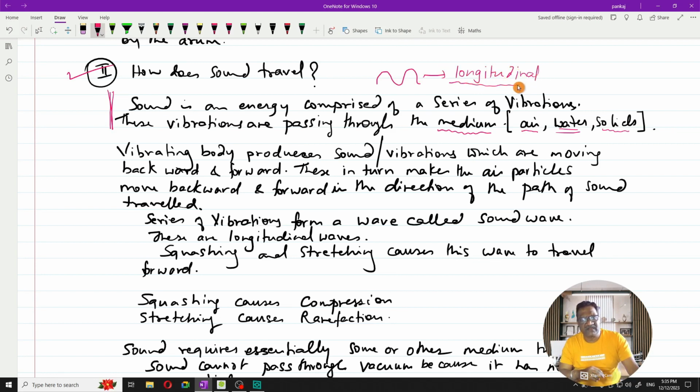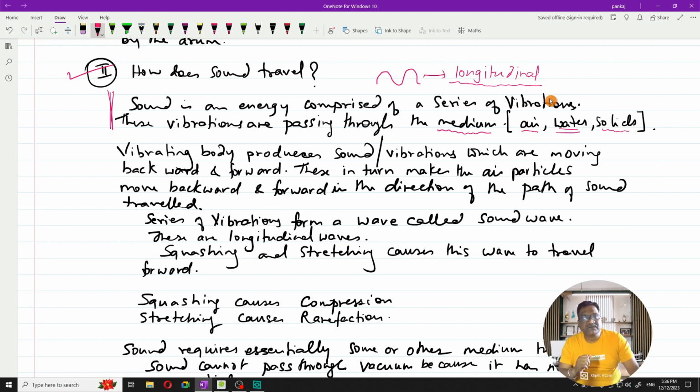Sound waves are termed as longitudinal waves. Now, there is another type of waves which are known as transverse waves. Sound is not a transverse wave, it's a longitudinal wave. And these sound waves invariably require a medium to travel. If there's no medium, it's not going to travel.